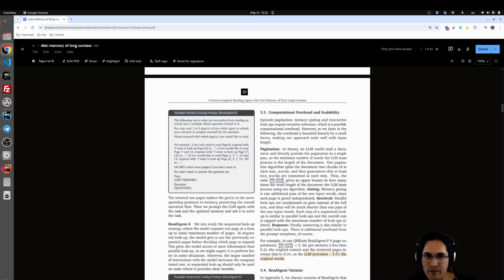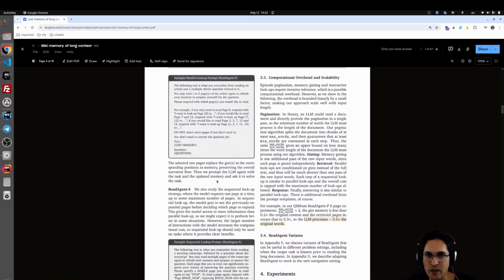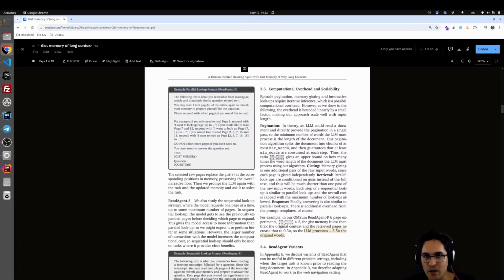And they have the text with some gist memory and the question. This is just all of the gist memory that we have, passed to the LLM, and the LLM said, oh, it seems like gist memory number 410 has some solution in it. So they just need to explain that.